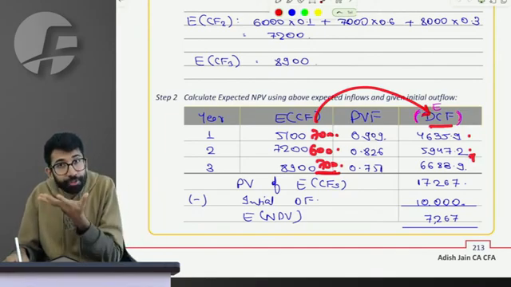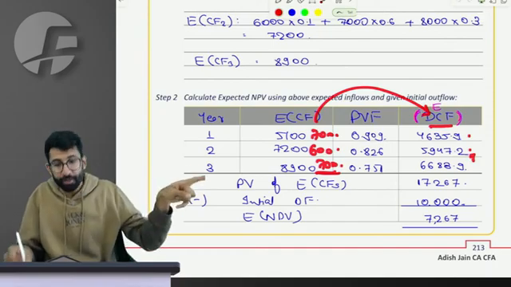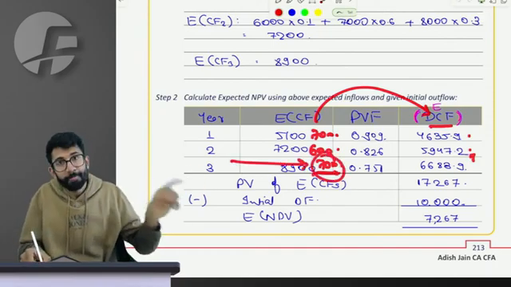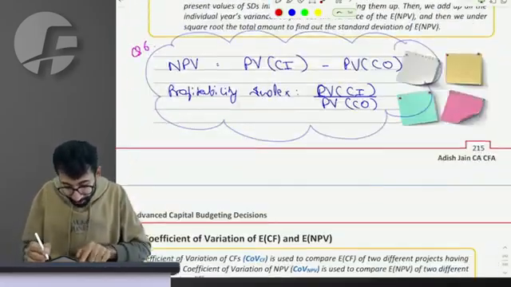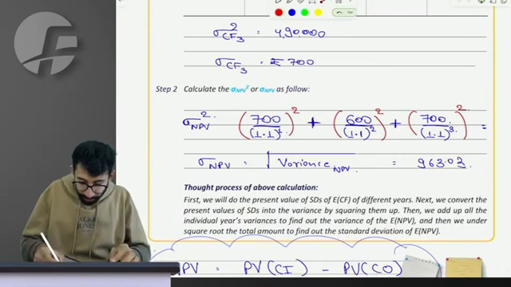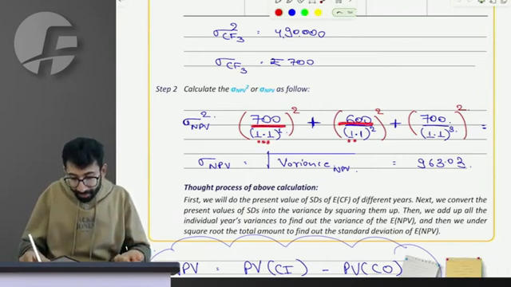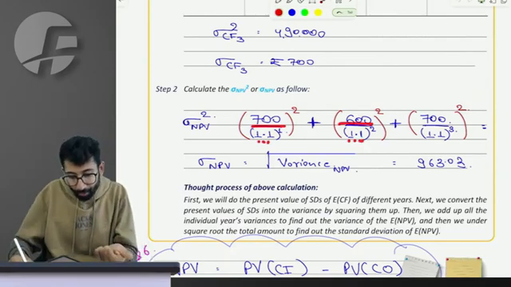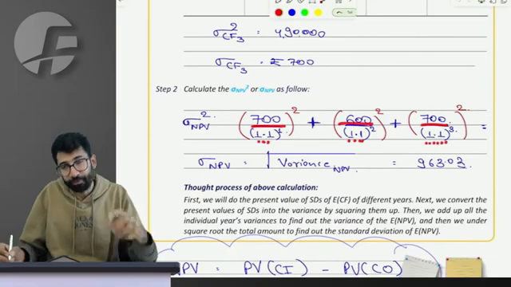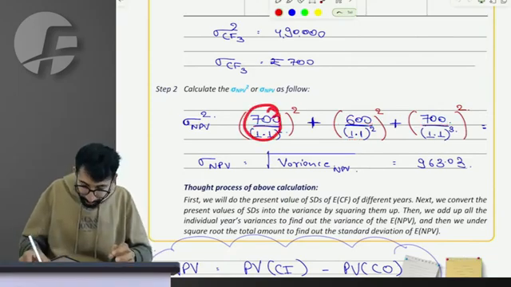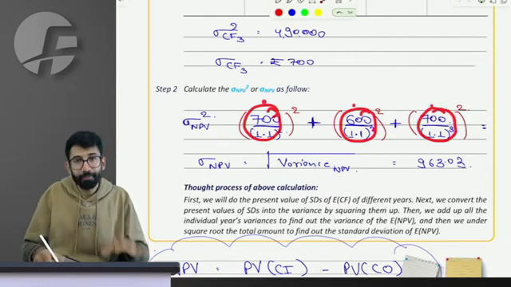In today's terms, for the sake of NPV, the deviation will be the present value of that 700 rupee deviation of year 3. Do you connect to it? So the first thing we're going to do is calculate the present value of deviation. First year is divided by 1.1 to the power 1. Second is divided by the discounting rate 1.1 to the power 2. Third cash flow deviation will be discounted for 3 years, 1.1 to the power 3. So these are now the present values of deviation which are going to affect my NPV.